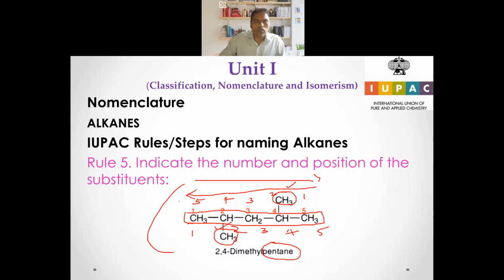If we take the example already numbered over here, it has got 2 methyl groups, so we call that dimethyl. Those methyl groups are attached at position 2 and position 4. So 2,4-dimethyl, and between 2 and 4 you give the comma, and between number and letter you give the hyphen. So the compound is 2,4-dimethyl pentane.